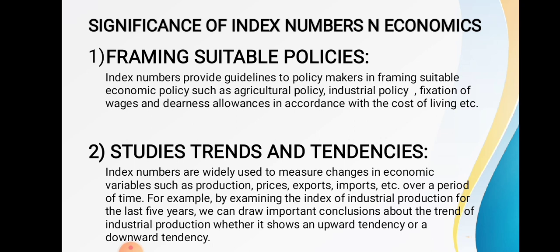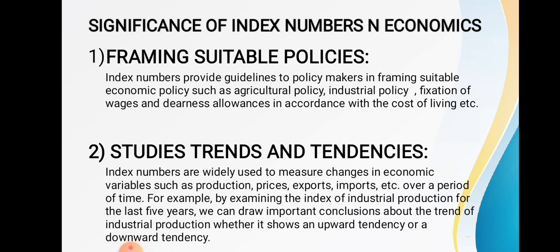The second significance of index number is that it studies the trends and tendencies. Index numbers are widely used to measure the changes in economic variables such as production, price, export, import over a period of time.